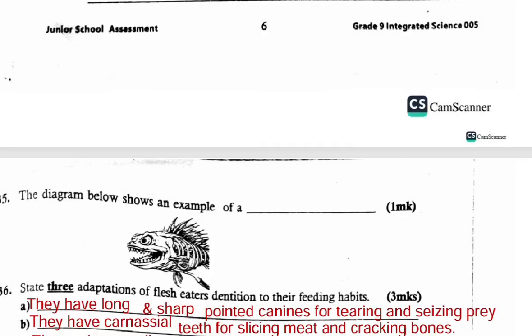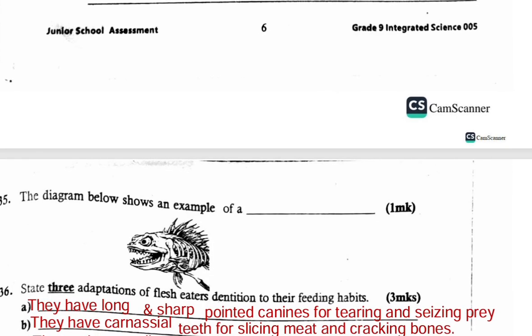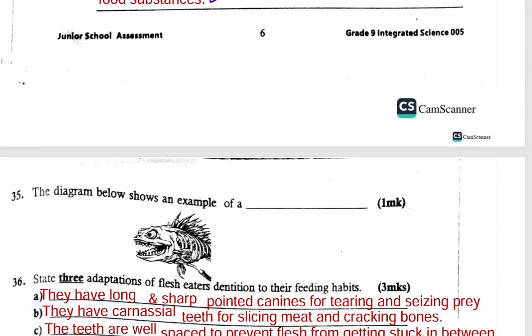So you'll say, the diagram below shows an example of a homodont. Don't say fish. A homodont. And the reason is because you can see it has teeth of the same size and shape.